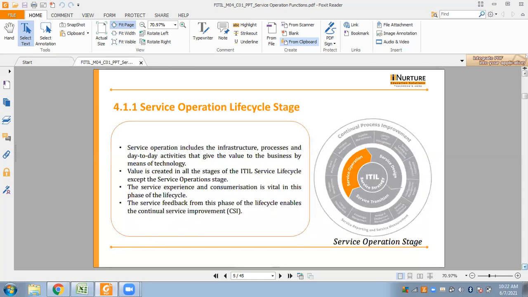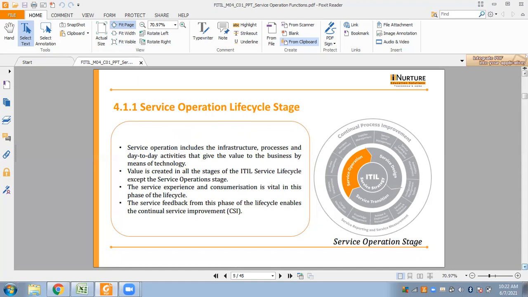So we'll start with the service operation lifecycle stage, the first topic here. So, okay, it's already given here. So as you can see in the figure of the service operation stage, there are four stages in service operation of the ITIL, which comes just after the service transition stage. So this stage of the life cycle enhances the business by providing the value using infrastructure, processes and activities.